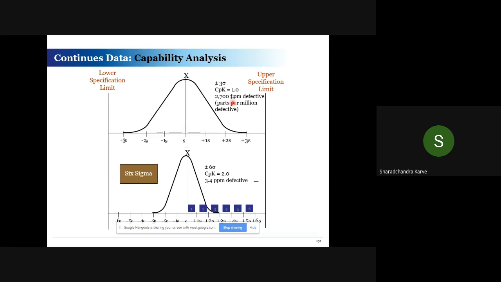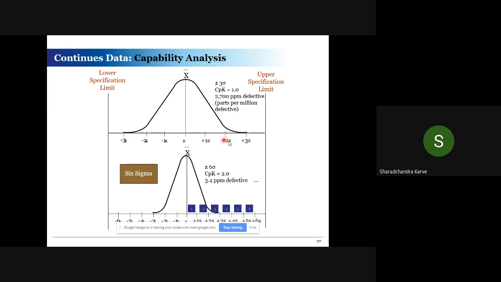So coming back to the capability example I was trying to give you: how many standard deviations we are able to accommodate on one side of a process is what is called a sigma level. If you look at the upper distribution, it is a typical normal process from the lower specification to the upper specification.